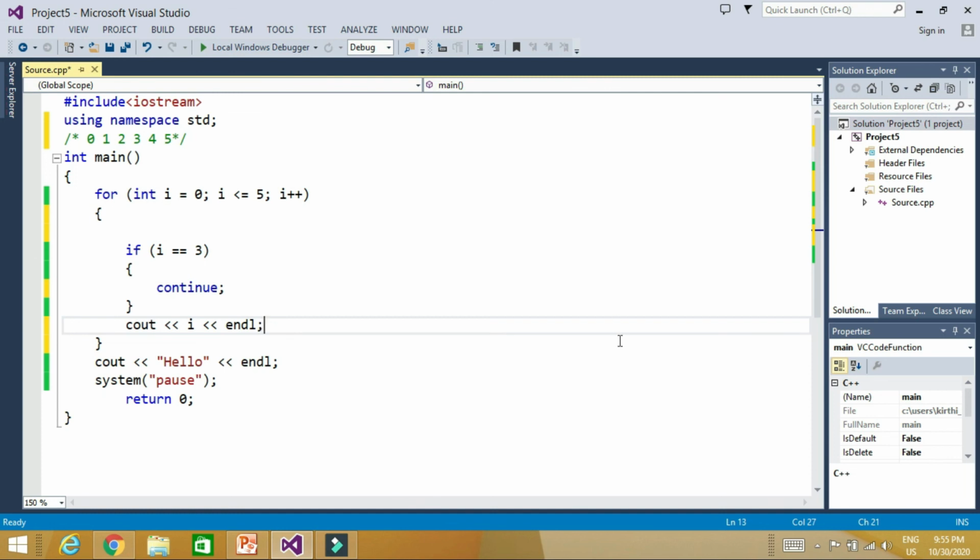So this is the basic use of the break and continue statements in C++.